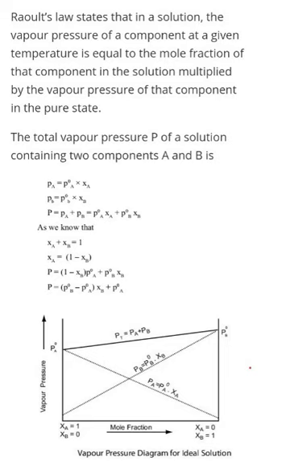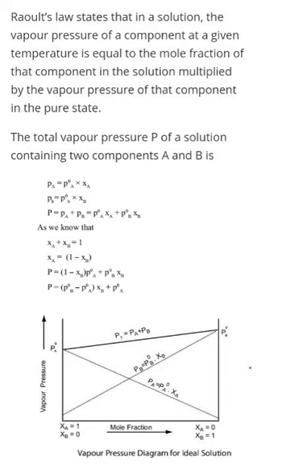Now this law gives us the knowledge about the relation between the mole fraction and the partial pressure, and how much will be the vapor pressure formed by these two types of liquids when they are mixed together.